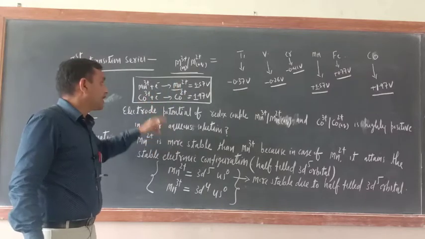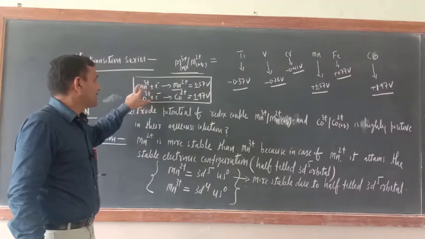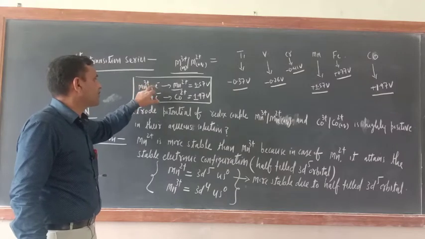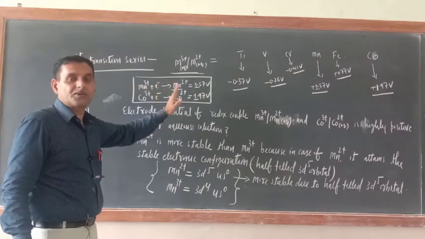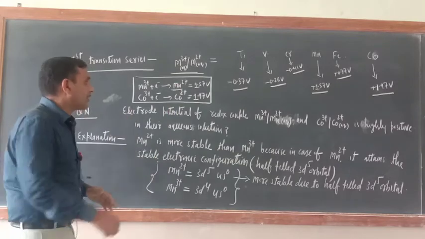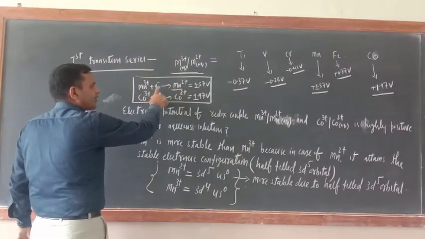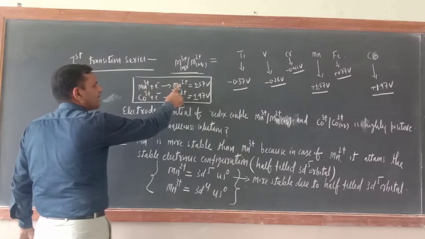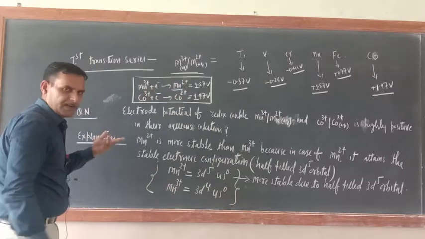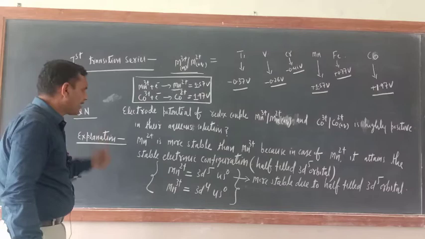So here Mn2+ means conversion of Mn3+ to Mn2+, their electrode potential is positive because if Mn3+ gains 1 electron, then Mn2+ will have 3d5 configuration. So stability will be more. Am I correct or not?